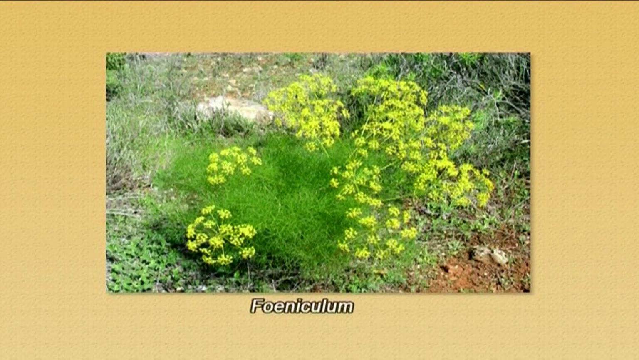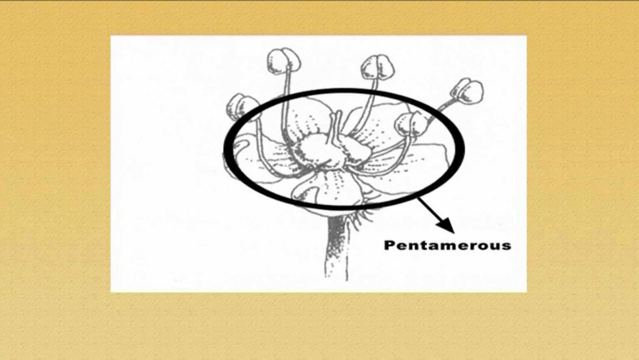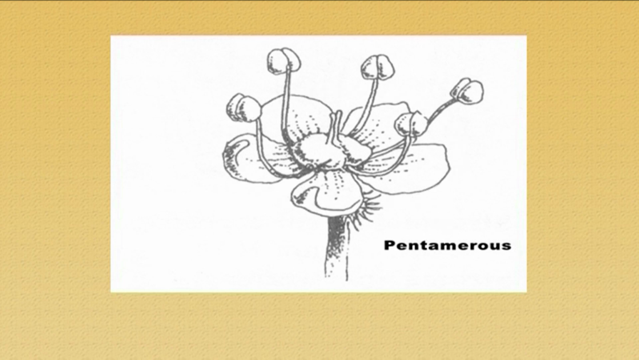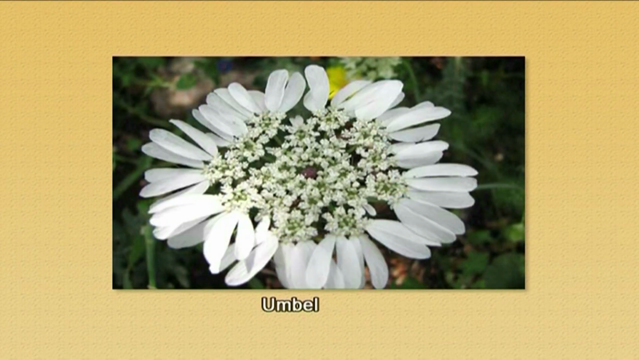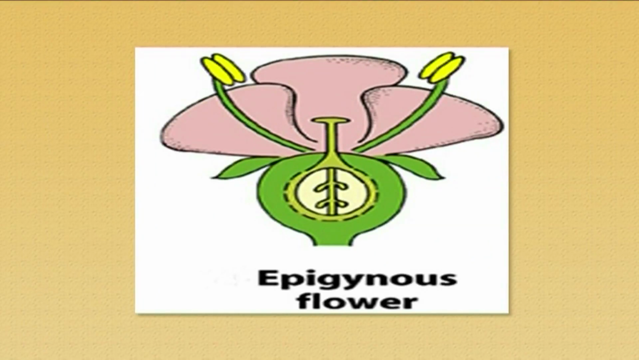The flowers are usually bracteate, most commonly bracteate. But there are some examples like foeniculum where we have abracteate flowers. The flowers are also pentamerous. That means the floral parts are 5 or multiples of 5. The flowers are usually bisexual, but the marginal flowers in an umbel can sometimes be sterile. Very rarely we have some examples where the flowers are unisexual. The example is echinophora. The flowers are commonly actinomorphic and they are epigynous.